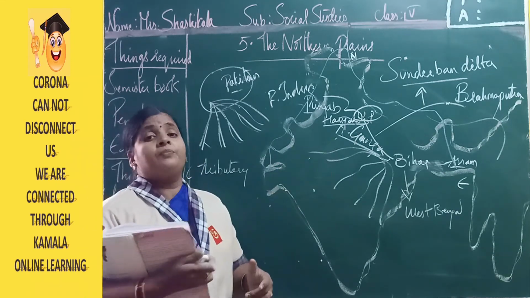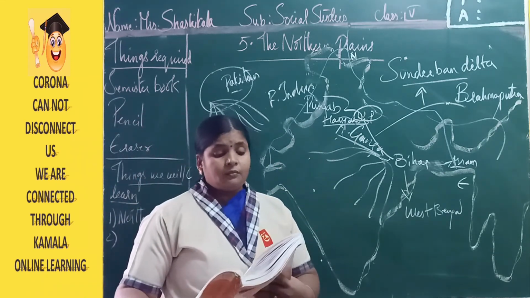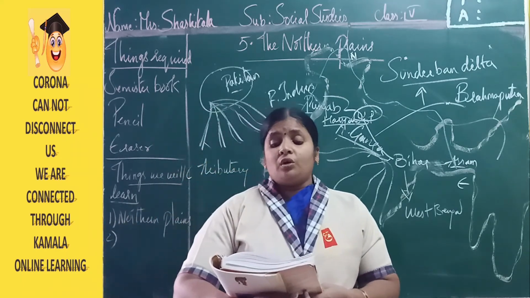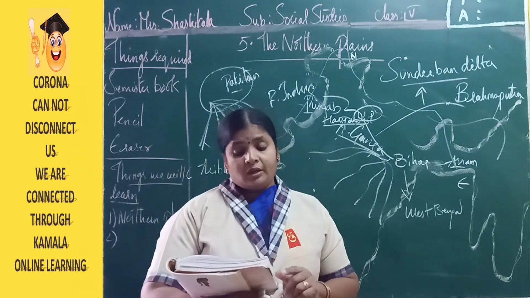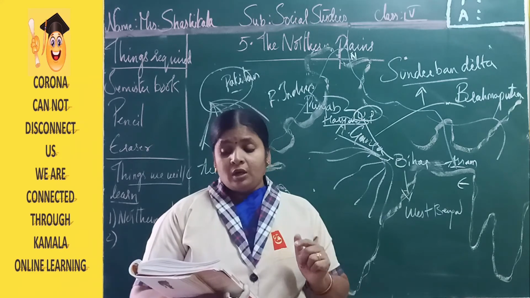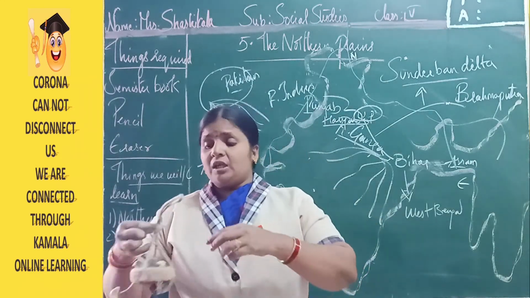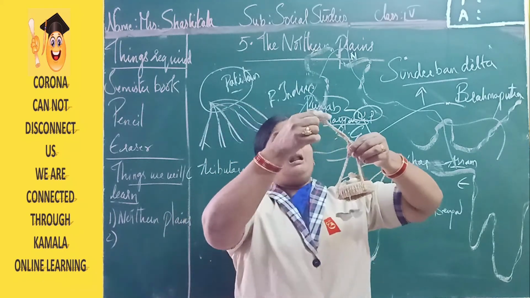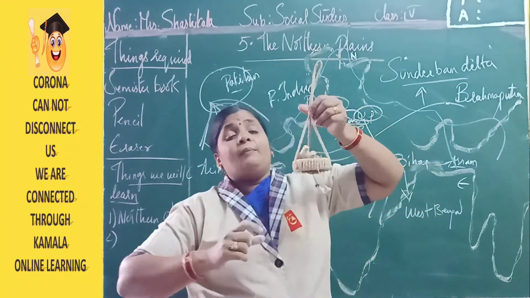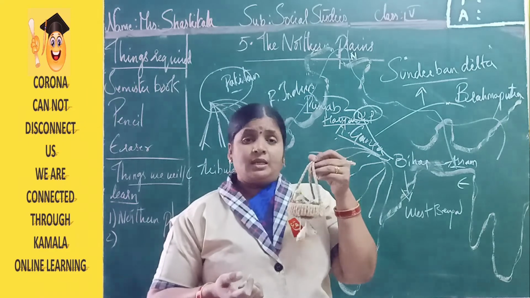So the river Ganga and Brahmaputra form the largest delta in the world, that we call the Sundarban delta. Now the major crops grown in this basin are sugarcane, rice, jute and millets. Here you can see the jute, and with the help of jute we can make different types of things.